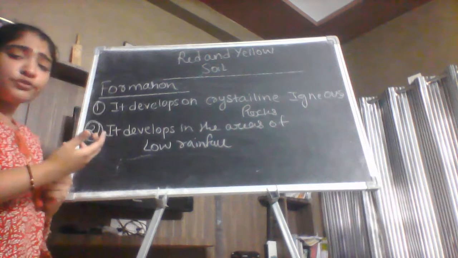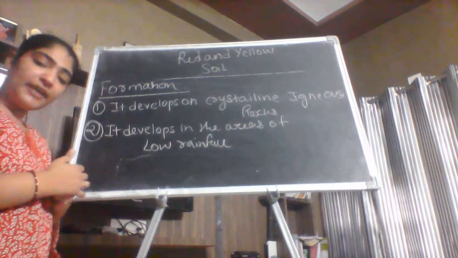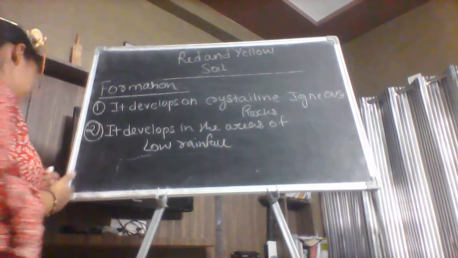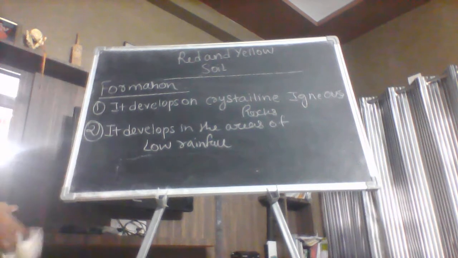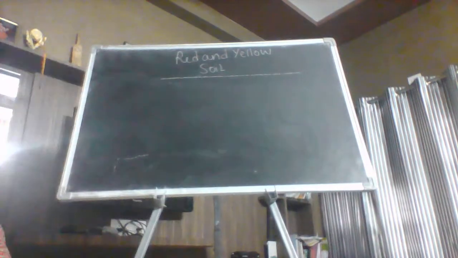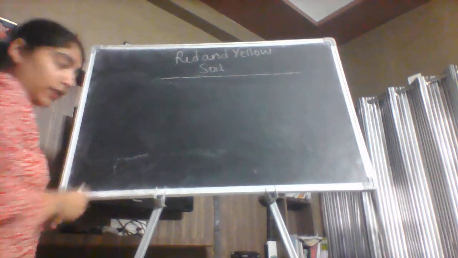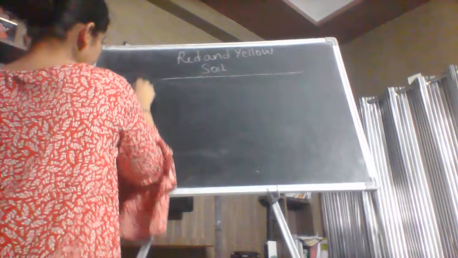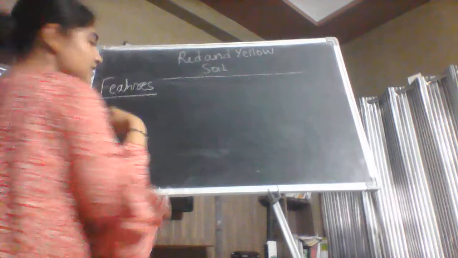Now let's move to the features of the red and yellow soil. So I think the formation is clear to you. Now let's begin with the features of the red and yellow soil. Now what are the features of the red and yellow soil? As you can see in the name itself that there are two names of this soil, the red and yellow soil. So in the features we will discuss that how it becomes red and how it becomes yellow.